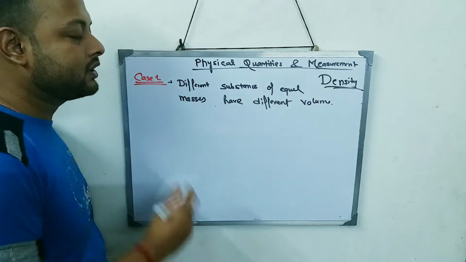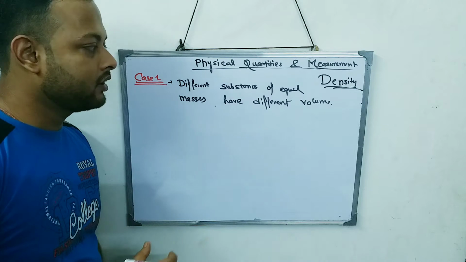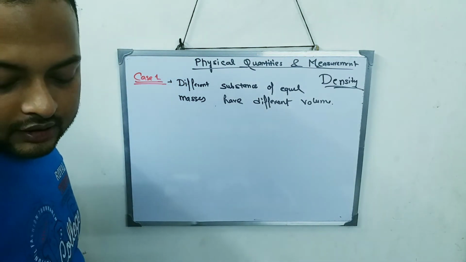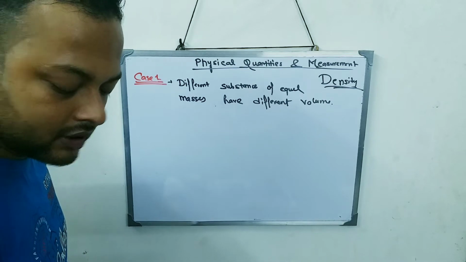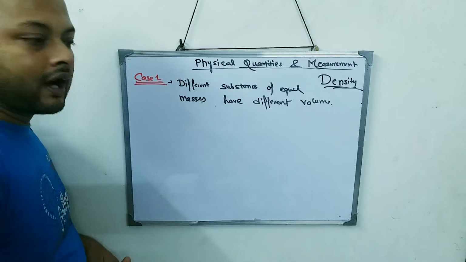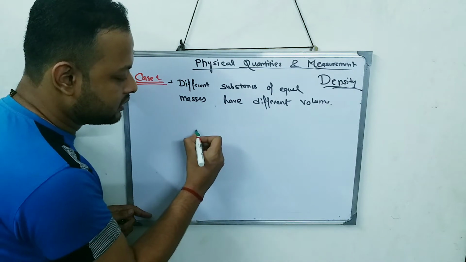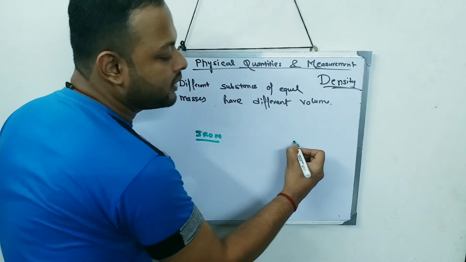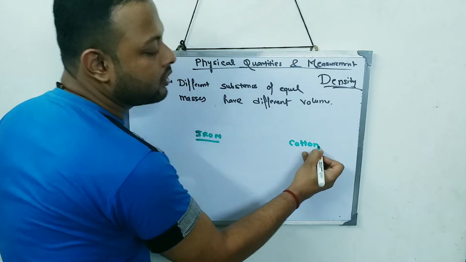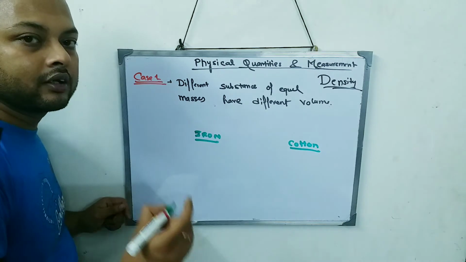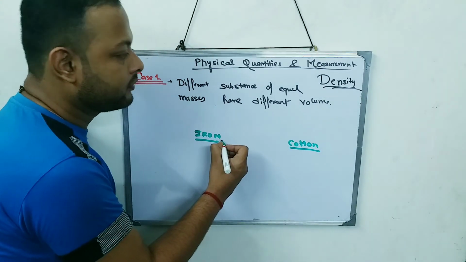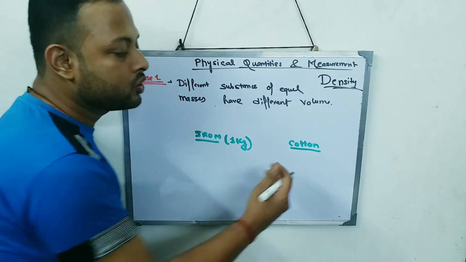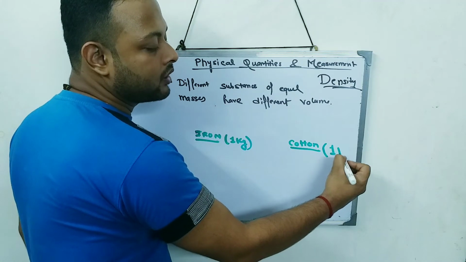Now let's understand this statement by an example. Suppose we take iron as one substance. On the other hand, we take cotton. Let's take iron of 1 kg, and we also take cotton of 1 kg.